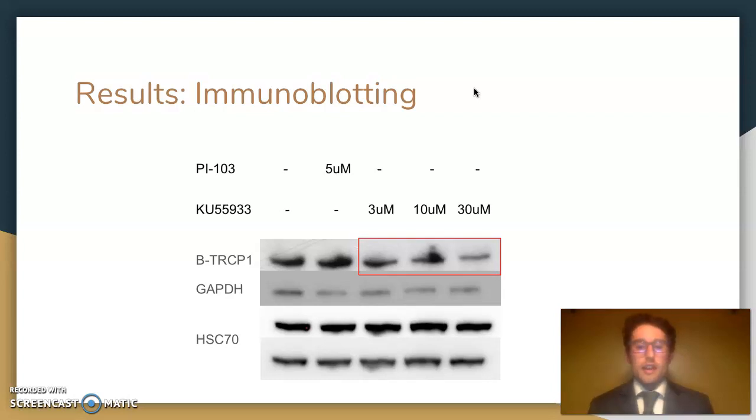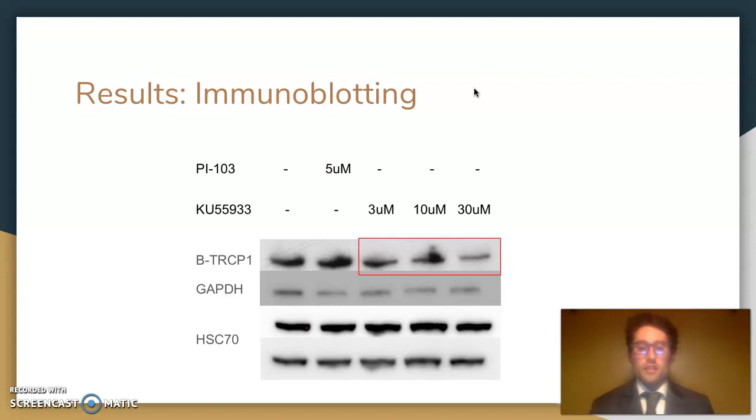This slide shows the results of my Western blotting for this project. As you can see, from left to right, we start with the control sample on the far left, and then one treatment sample with 5 micromolar PI103, and then 3 treatment samples with increasing concentrations of Ku55933. In the red box here, in the top band, you can see that there appears to be decreasing levels of beta-TRCP1 across increasing concentrations of Ku55933.